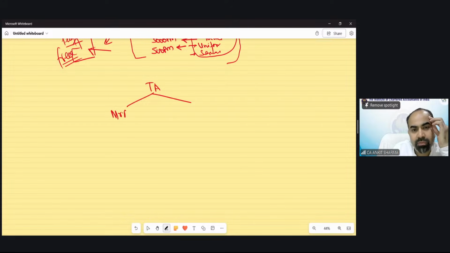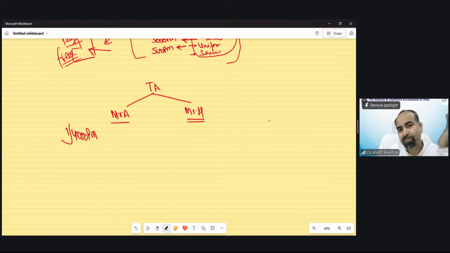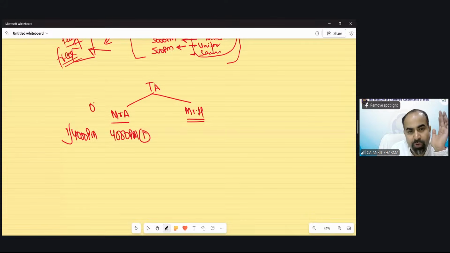Mr. A, not handicapped, and Mr. H, who is handicapped, receive transport allowance. Suppose, first example, 4,000 rupees per month. If Mr. A is an employee, that 4,000 rupees per month is taxable, whether under the optional tax regime or under the default tax regime.